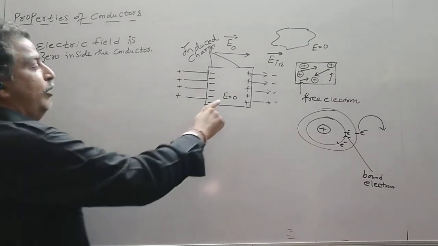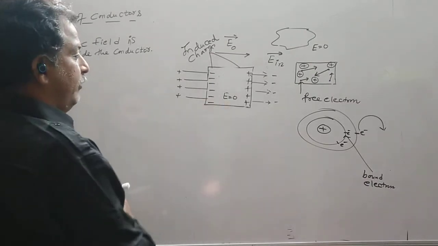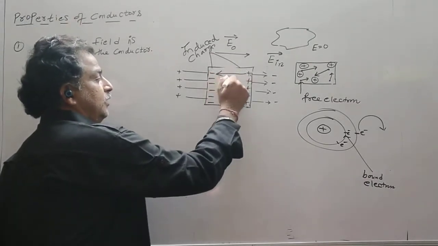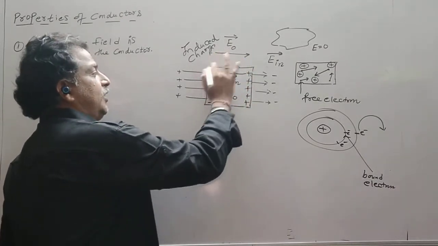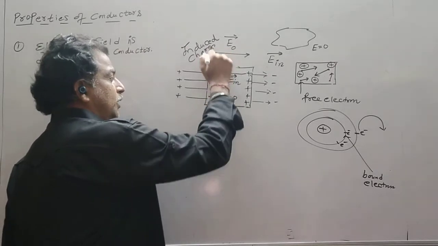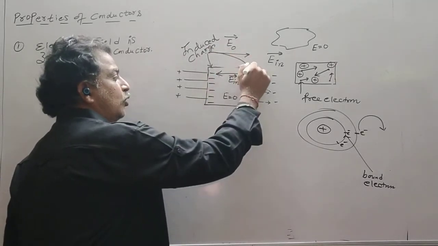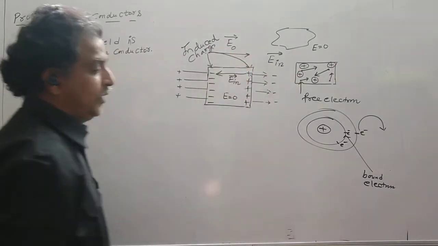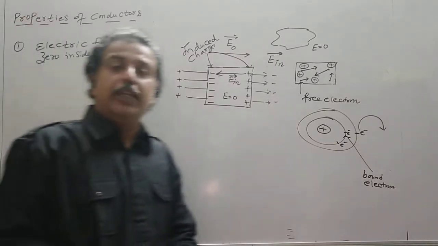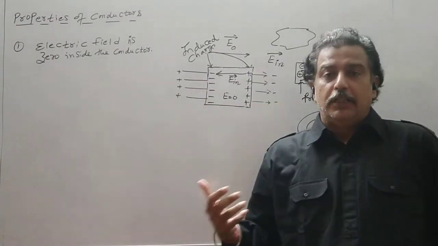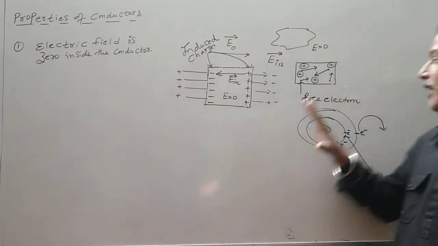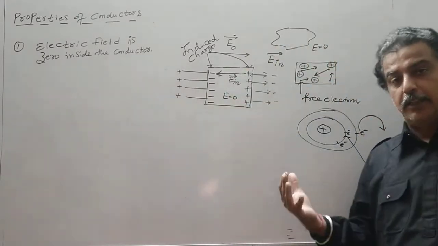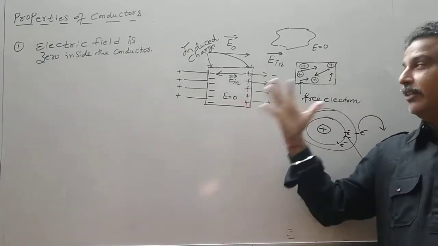This is the symbol for the resultant field, and this is the symbol for IN. And these charges which are on the surface are called induced charges. So this is the difference between the behavior of conductors or metals in the presence or in the absence of the field. In the absence of the field, we discussed earlier. This is in the presence of the field.